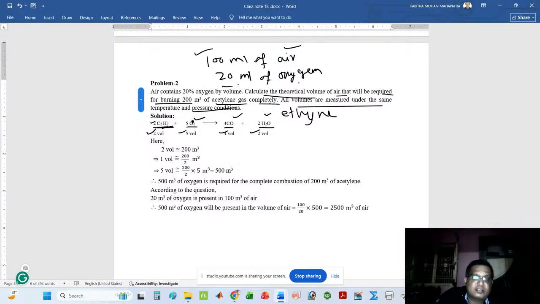Balance the equation and write the coefficient in terms of volume. Here 2 is the coefficient, here 5, here 4, here 2. So I have written 2 volume, 5 volume, 4 volume, 2 volume. Look at that. I have taken how much volume of acetylene? 200 meter cube.